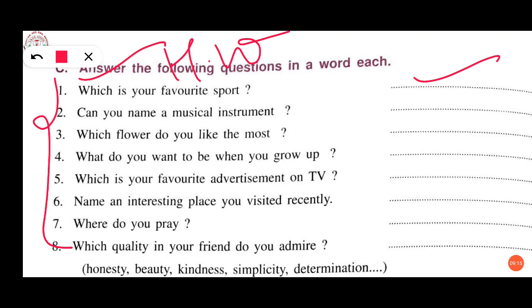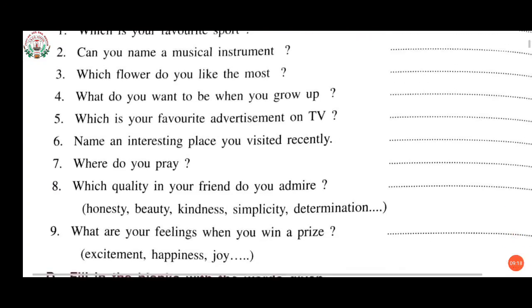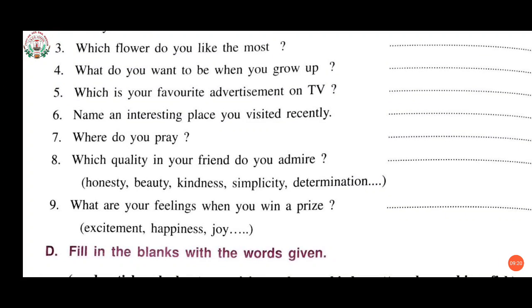And the seventh one, where do you pray? Eighth one, which quality in your friend do you admire? The qualities are given over here. Just see and write that. Not only one option, you can select any 3 or 4 options. Then ninth one, what are your feelings when you win a prize? Whenever you win a prize, what were your feelings? You have to write this.